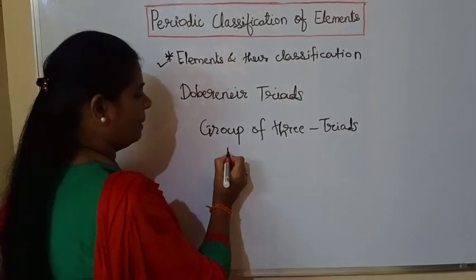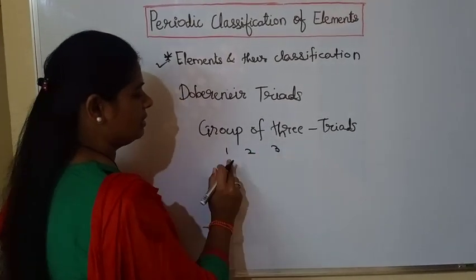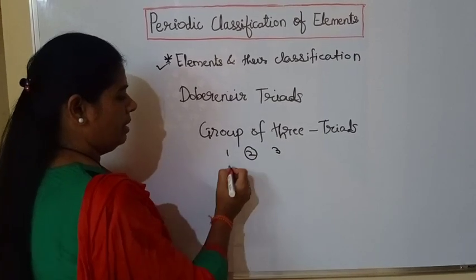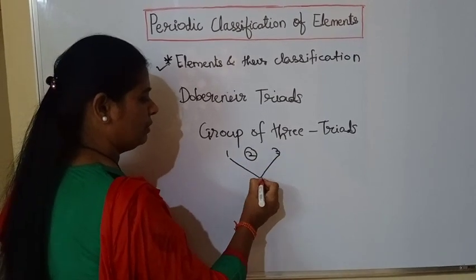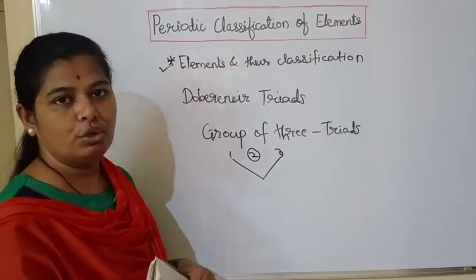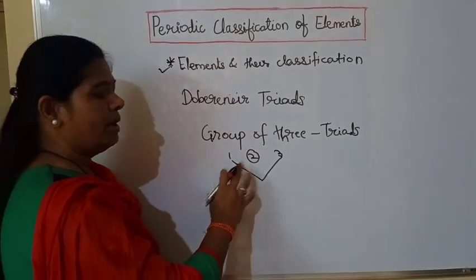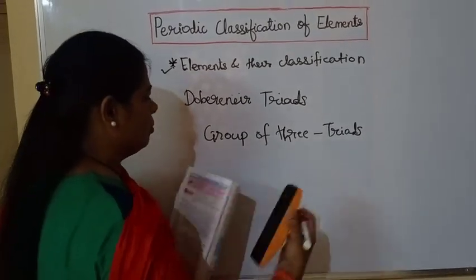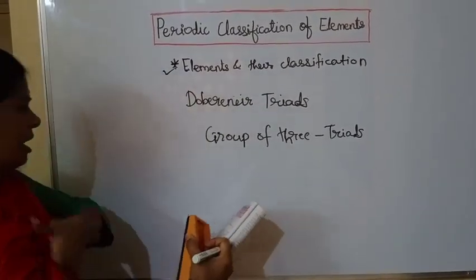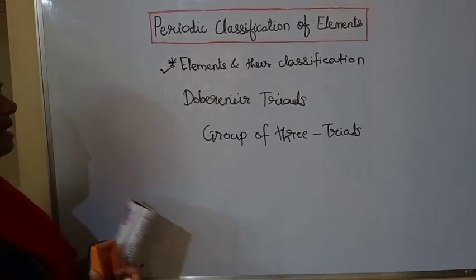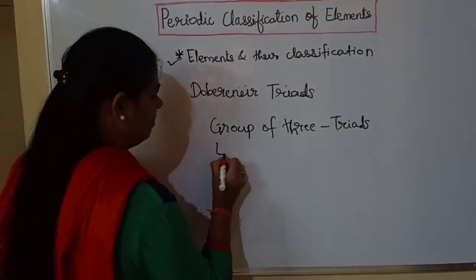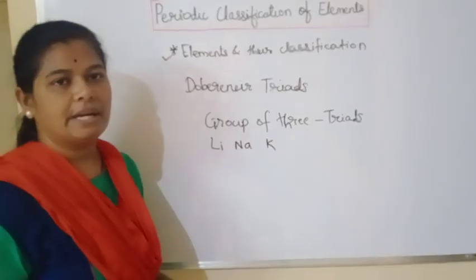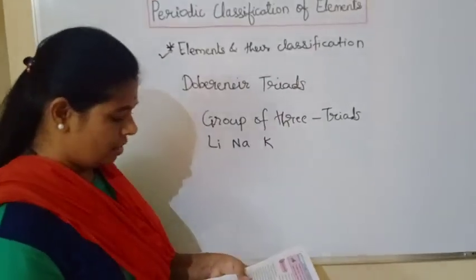Means what? For example, he made a group of 3 elements. These are the 3 elements. So the atomic mass of the middle element is equal to the mean of the atomic masses of the other 2 elements. In this way he made groups of 3 elements. Now we will take one example: Dobereiner formed a group of 3 elements, that is lithium, potassium and sodium.